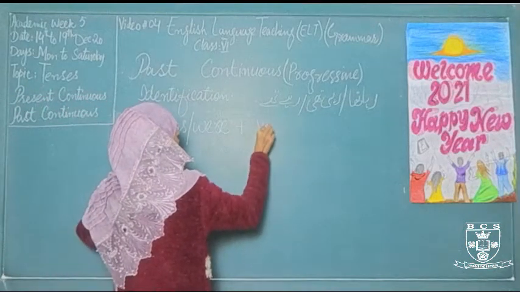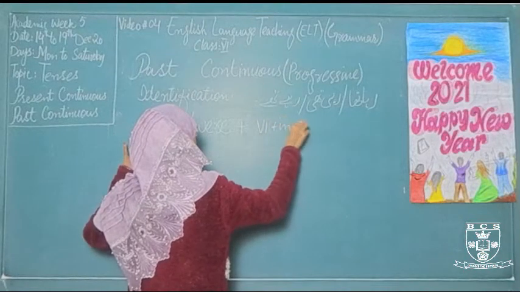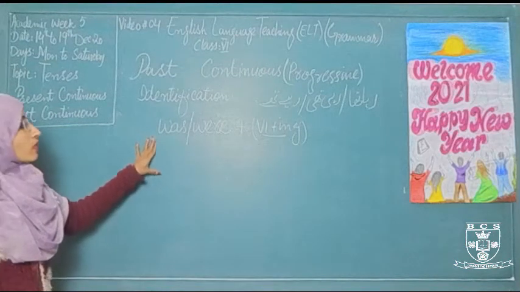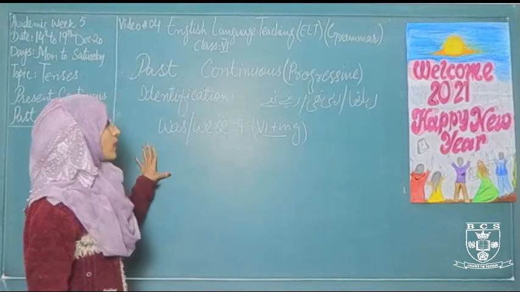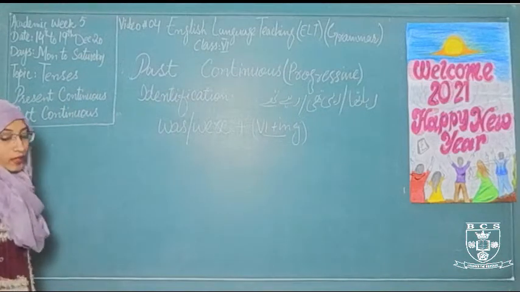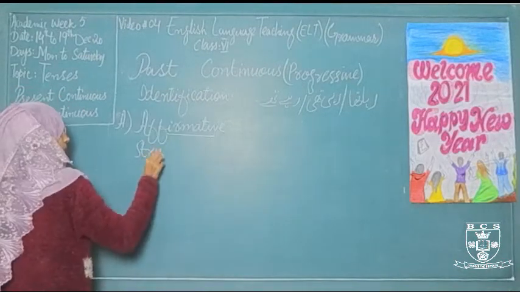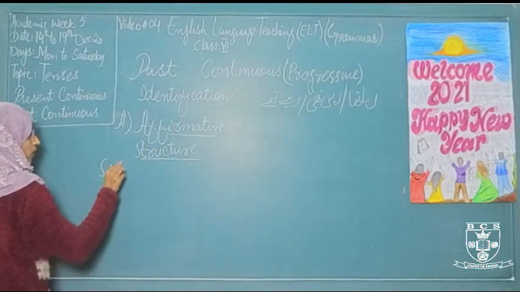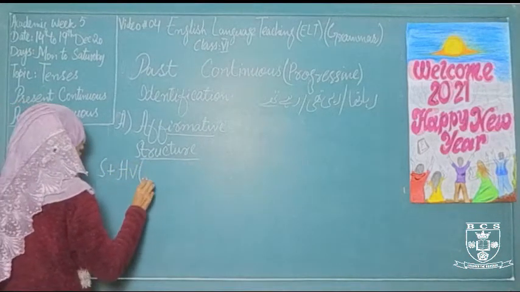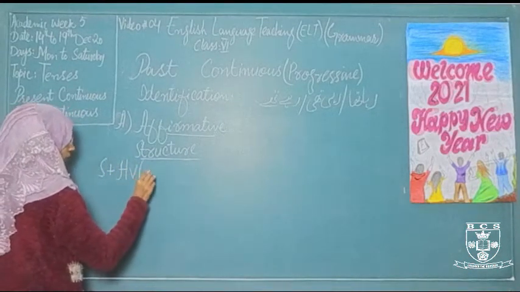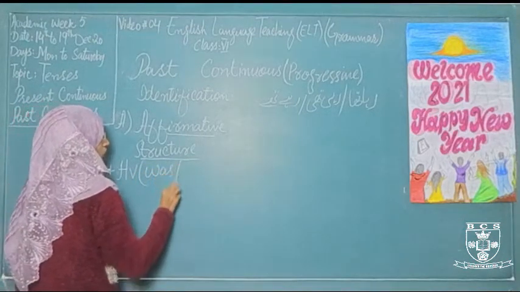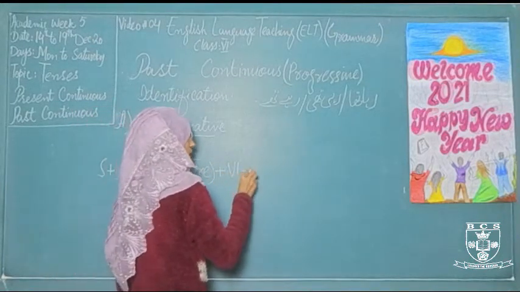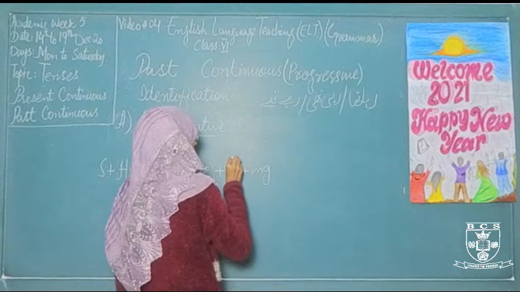The identification of any continuous tense is that we use the gerund form, but when we talk about the past, we use the helping verbs was or were, which represent the past continuous tense. Now let's discuss its affirmative structure. Subject, the doer of any action; helping verb, which helps or supports the verb for performing any action. The helping verbs are was and were, then verb base form plus ing, that is called the gerund form.